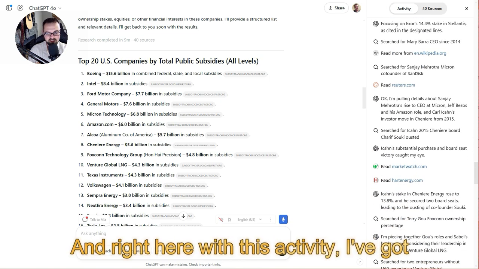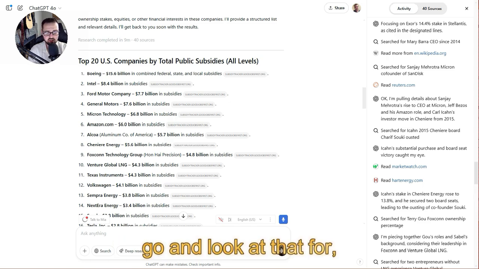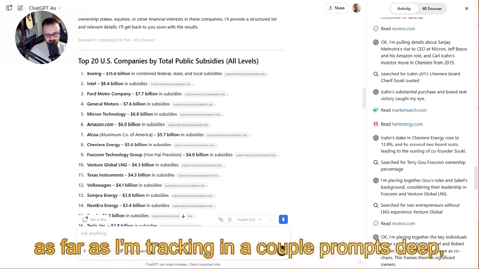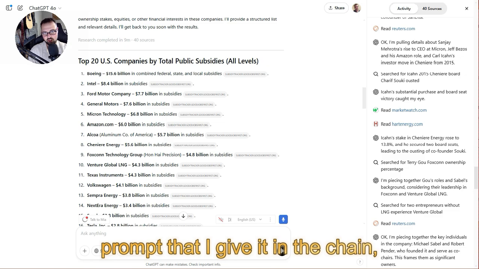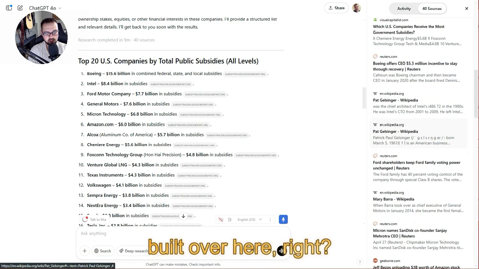Here, I've got that in the sidebar, and as far as I'm tracking a couple prompts deep, for every prompt that I give it in the chain, the activity and the sources will all be built over here.